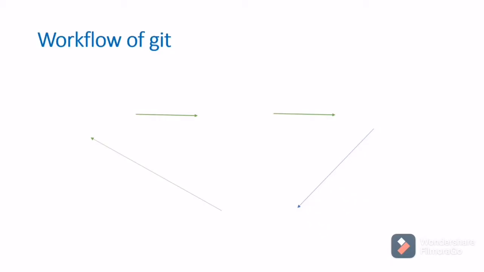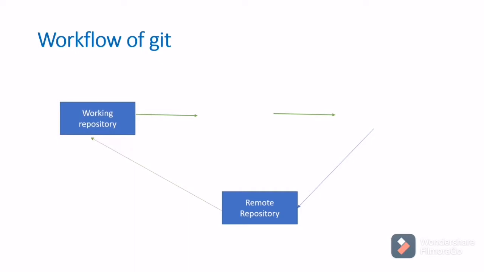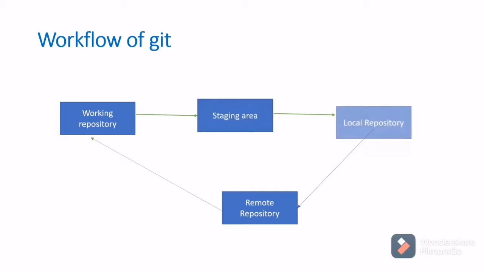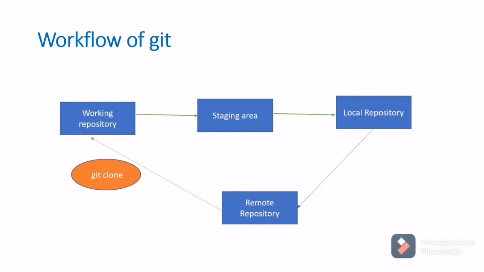What is the workflow of Git? First, the remote repository. Here only our original code base will exist. Then the working repository. We can take a copy of this remote repository and start working locally, that is the working repository. Then this code will first be pushed to the staging area. Here we can verify whether all the code is perfect and whether all the files are moved correctly. Then this code will be moved to the local repository. From the local repository, we can push our code to the remote repository.